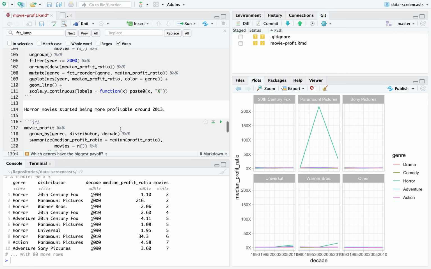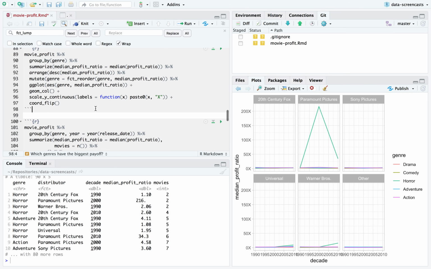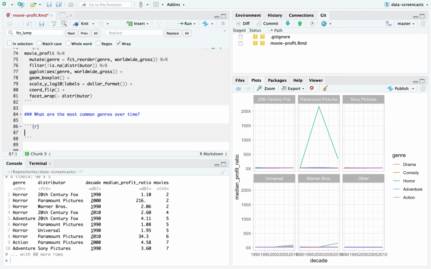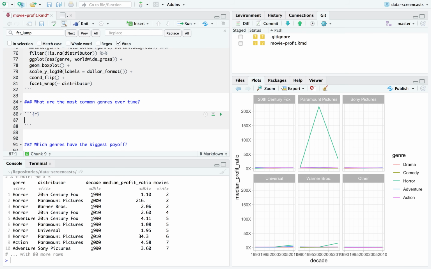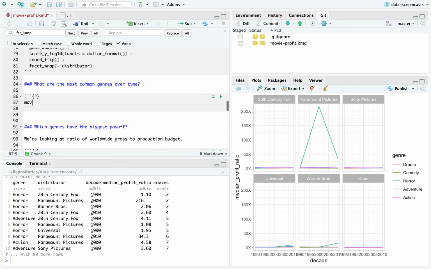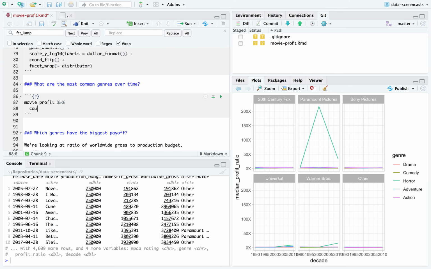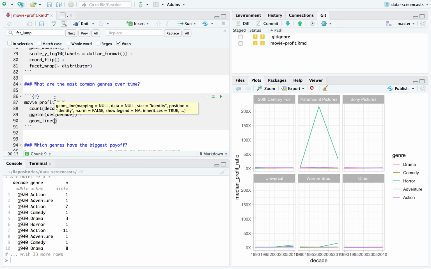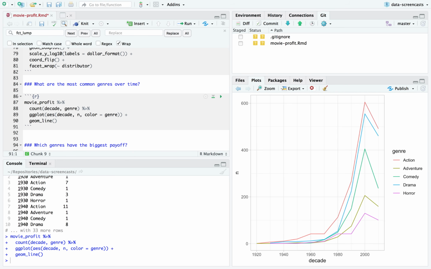All right, this is actually a more basic question than our profit question. So instead I'm going to say, what are the most common genres over time? I should have looked at this first. That's a pretty typical move: I dive into a question I'm interested in before I ask these questions about counts. So I'm going to take our movie profit, count decade and genre. In a moment, I'll probably do year, and ask myself, by decade, colored by genre, how many movies of each genre are coming out?